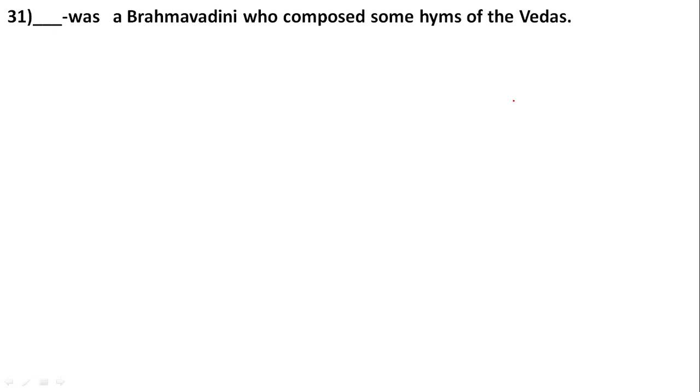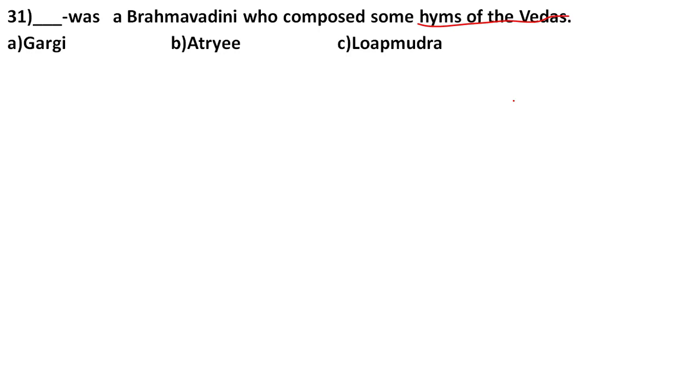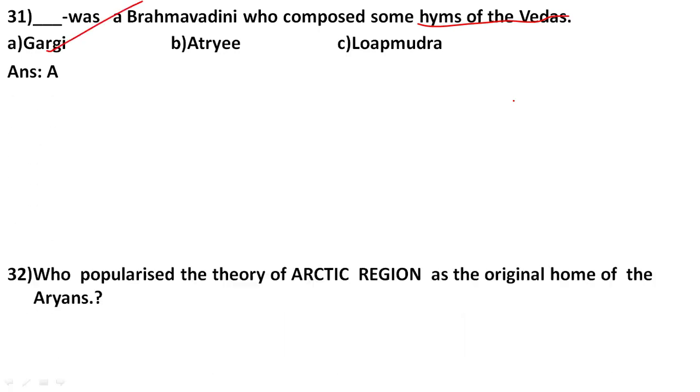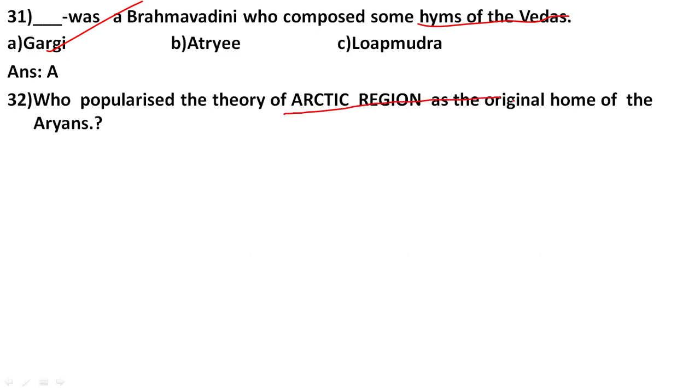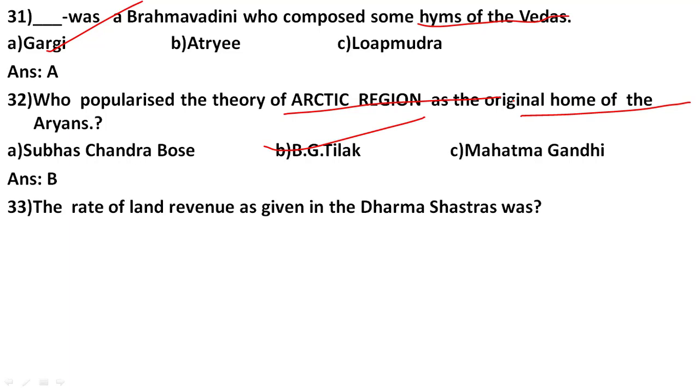Next is, who was a Brahmavadini who composed some hymns of the Vedas? She composed different hymns in the Vedas, and the correct answer is number A, Gargi. Who popularized the theory of the Arctic region as the original home of the Aryans? This theory was popularized by Bal Gangadhar Tilak, B.G. Tilak, and he said that the Arctic region was the original home of the Aryans. The rate of land revenue as given in the Dharma Shastras was one-sixth, Sabhag or Ebhag.